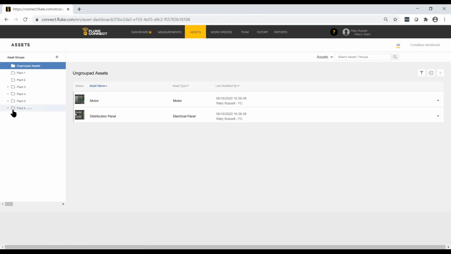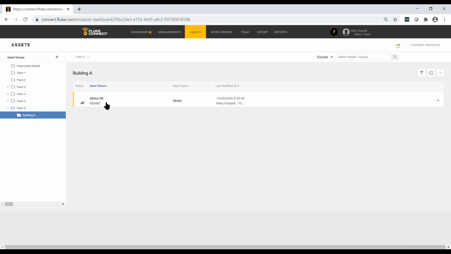So here we can see we've got Plant 6. We see we've got the little drop-down box, which means we've got subgroups under here. To see those subgroups, we click that drop-down box. I click on the asset subgroup called Building A. Wait for the information to come up on the screen, and here's the brand new motor, the asset that we just created, called Motor 99. So Motor 99 with the asset ID, asset type, date and time stamp.